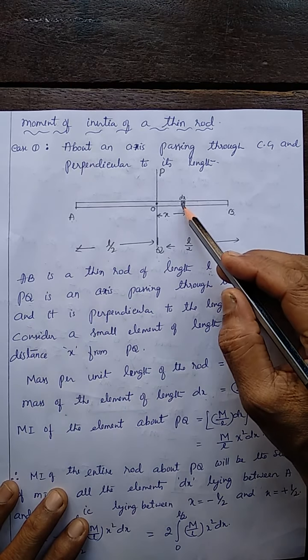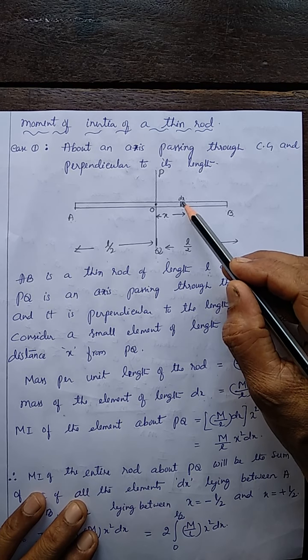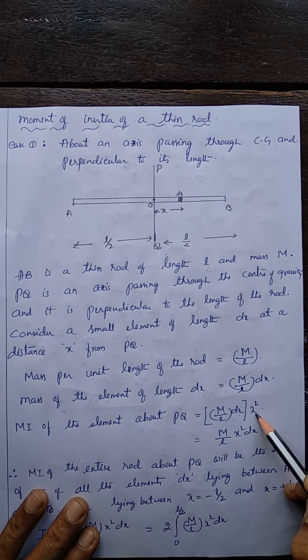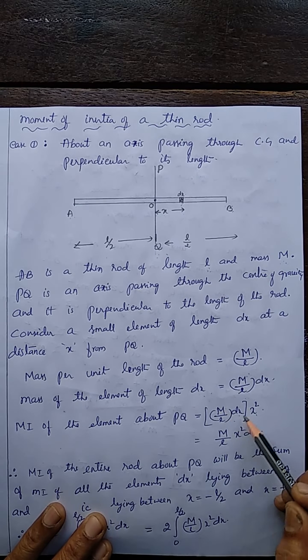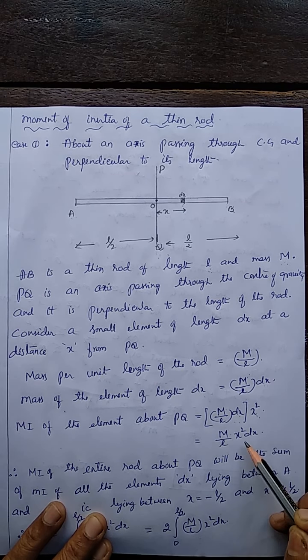Now, the moment of inertia of this element. Moment of inertia is nothing but the mass of the element times the square of the distance. The mass is m by L dx, and the distance squared is x square. So the moment of inertia of the element about PQ is the mass of the element into x square, that is m by L x square dx.